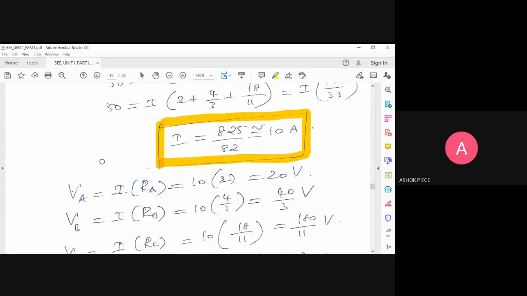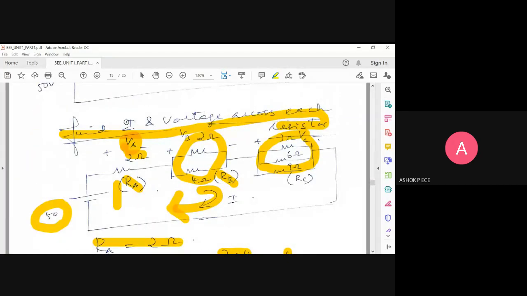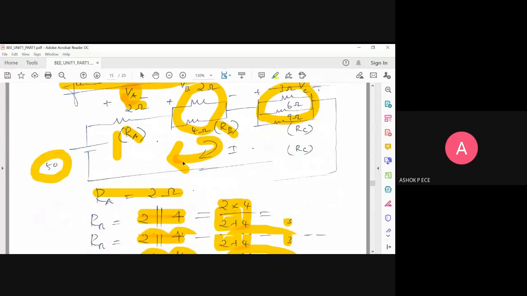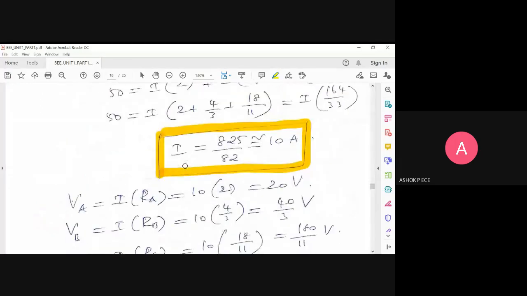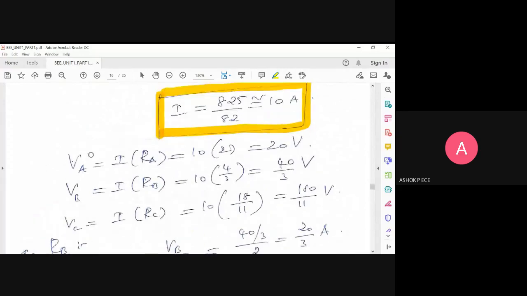And now, is our question solved? Find the current and voltage across each resistor. So I have got the total current flowing through my circuit. So first I will be finding the voltage across each component. What is the voltage VA? VA is equal to IA into RA, so it is 20 volt. VB is equal to IB into RB. It is 10 into 4 by 3. It is 40 by 3 volt.